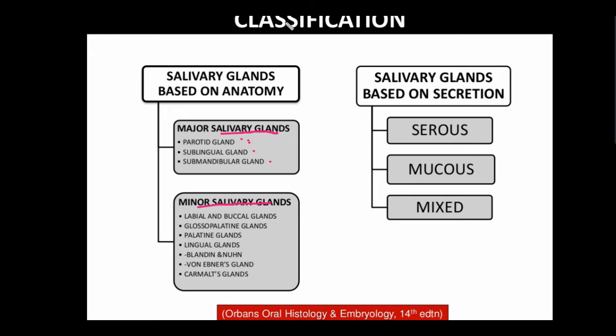Based on the secretion, the salivary glands can be either serous, mucus, or mixed. As we know, the salivary glands contain chiefly two types of cells. Both sets of glands contain their secretory cells in acini, where the cells are arranged around a central lumen that leads into the duct. These ducts form the intralobular duct or interlobular duct that leads into the main duct.